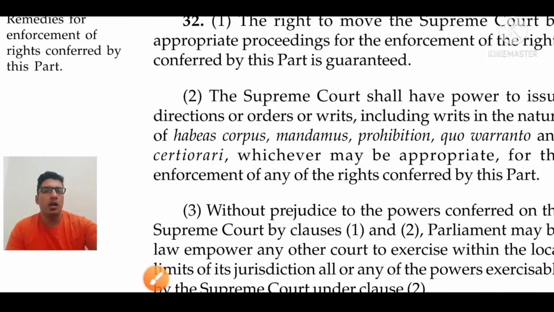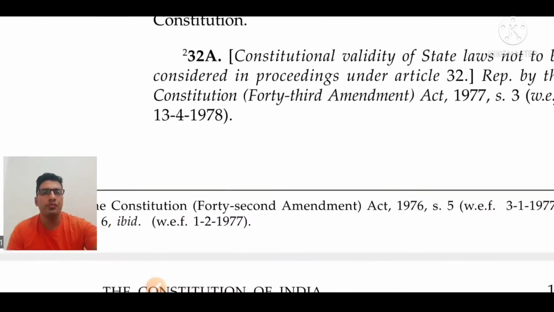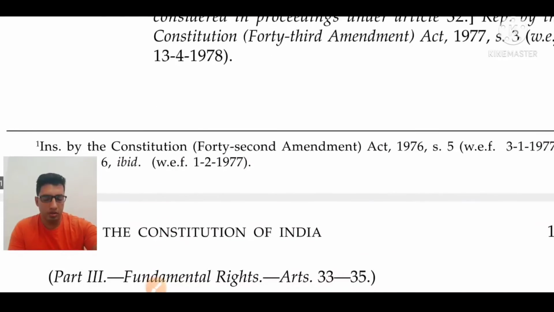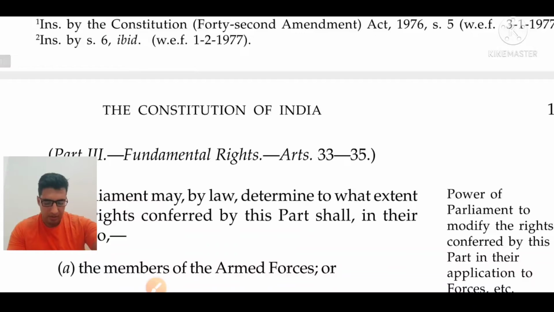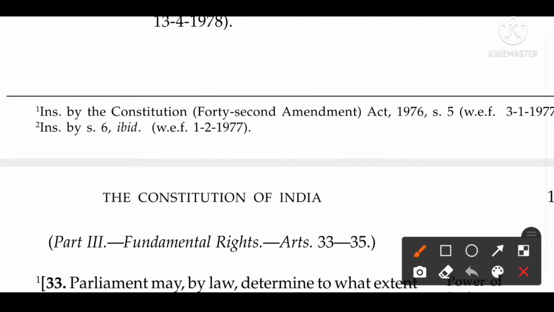I think now I am able to convey all the information about Article 32. Now let's jump to the article. But before that, I want to mention one important thing.